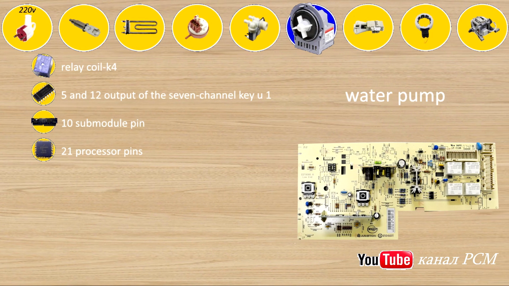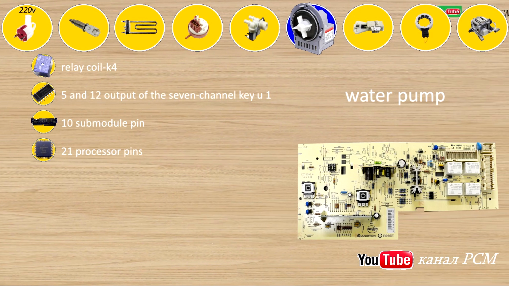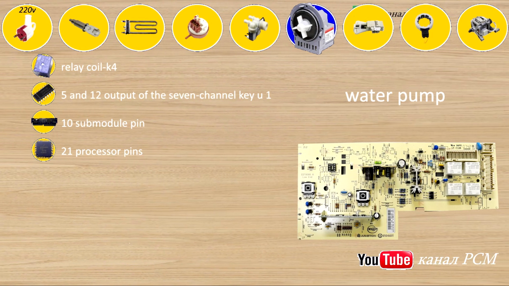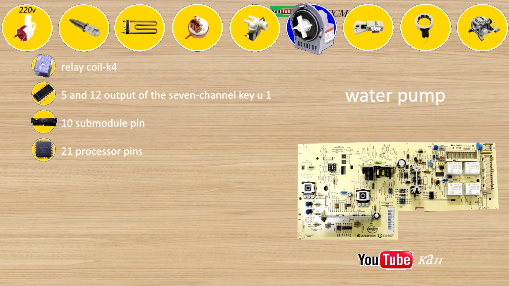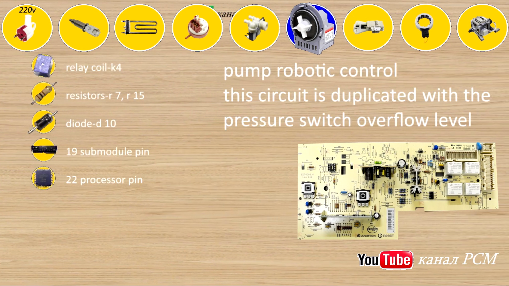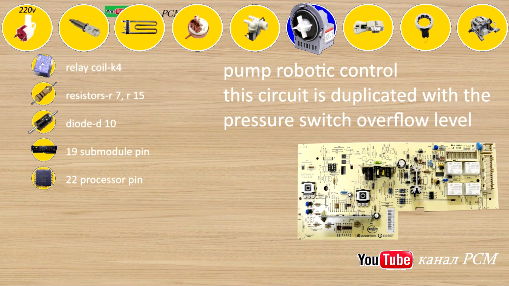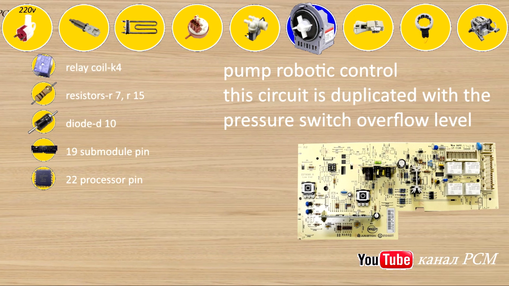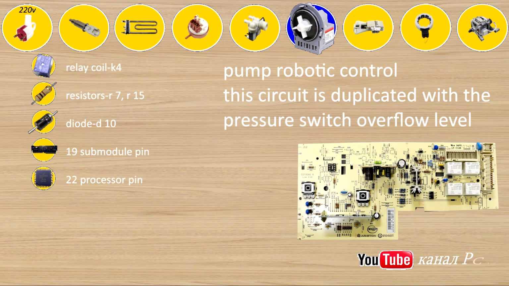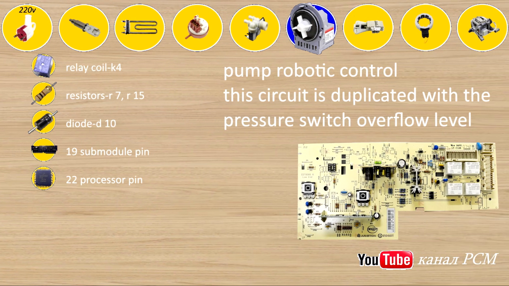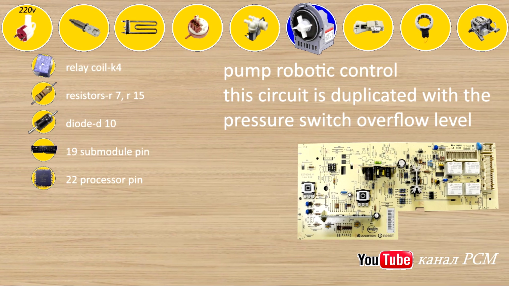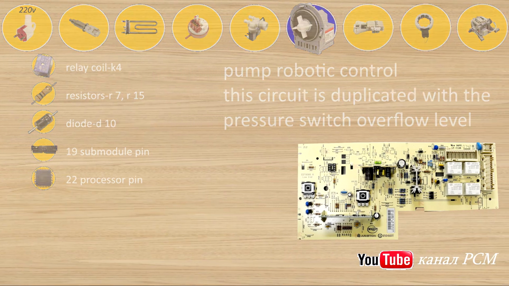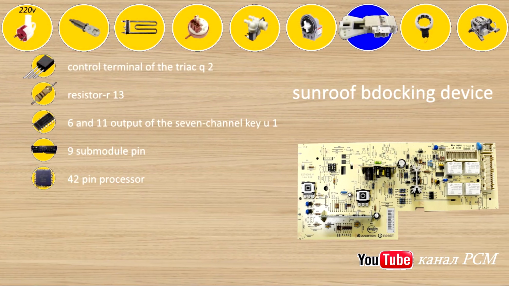Water pump. Relay K. Pins 5 and 12 output of the 7-channel KU1. Submodule pin 10. Pump robotic control. This circuit is duplicated with the pressure switch overflow level. Relay K. Resistors R7, R15. Diode D10. Submodule pin 19. Processor pin 22.